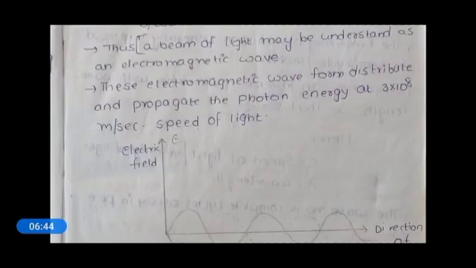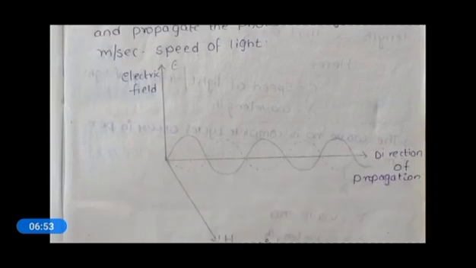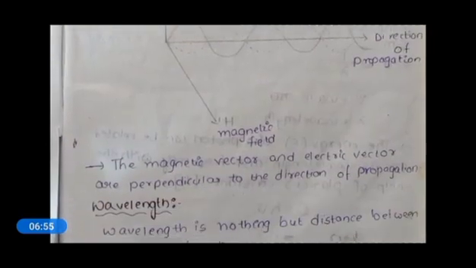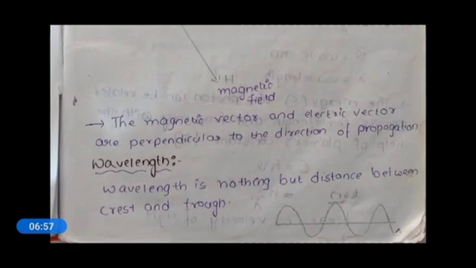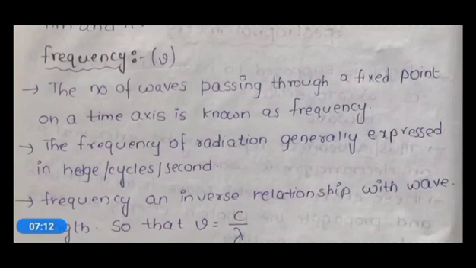So here, what we have discussed: a beam of light is considered as an electromagnetic wave, and this electromagnetic wave has a wavelength. Wavelength is nothing but the distance between crest and trough. Apart from wavelength, another character is frequency.